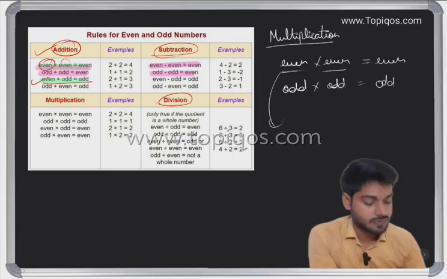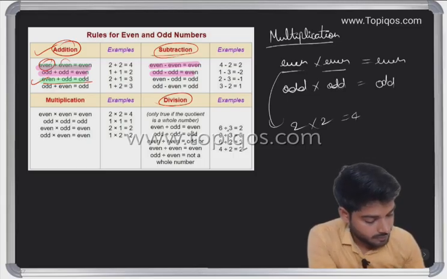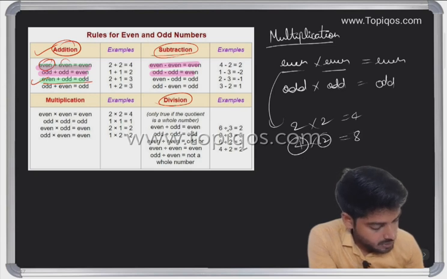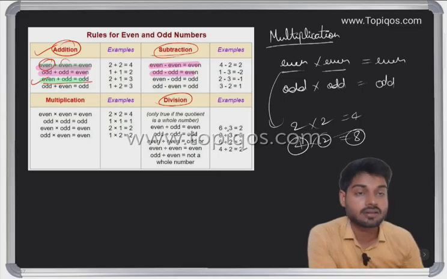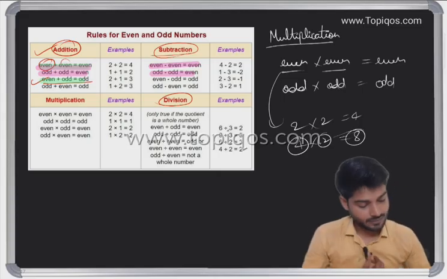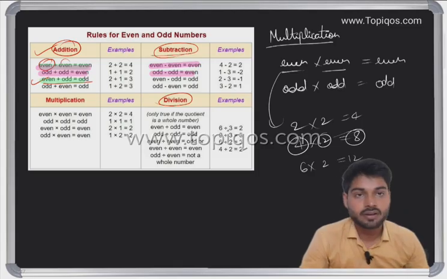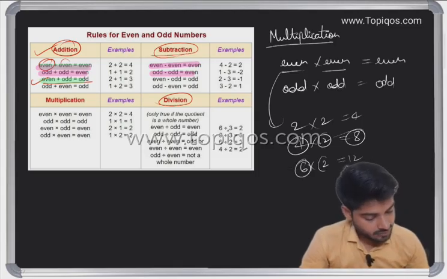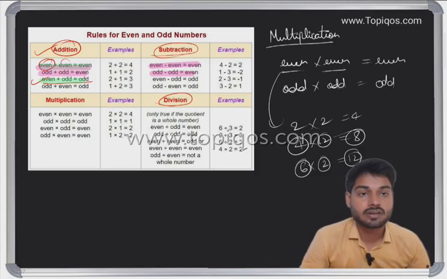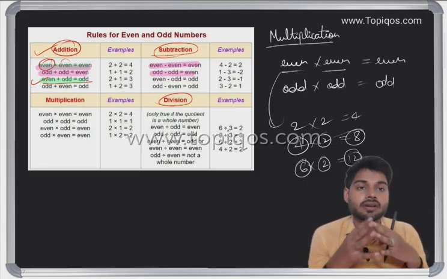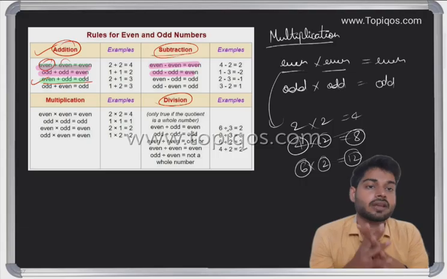Even into even means 2 into 2, which is 4. 4 into 2 is 8. These two are even, and the number coming is also even. Like 6 into 2 is 12. This is even, this is even, and this is also even. So when we multiply two evens, it is going to be even only.